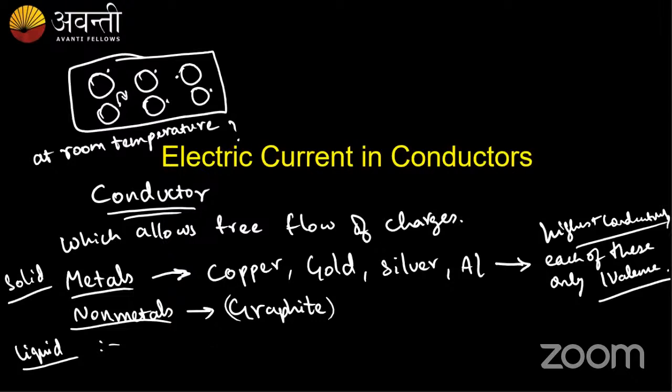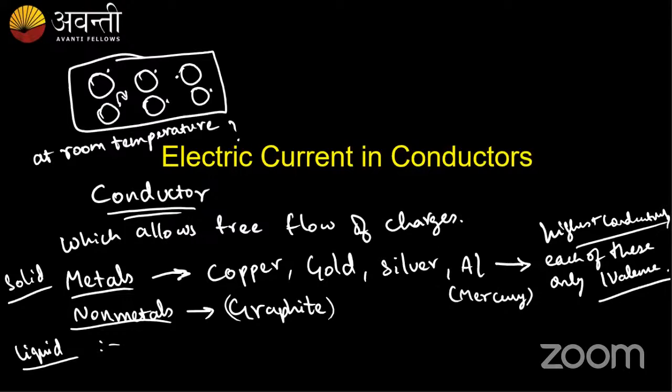So we have conductors like metals and some of you said non-metals too. Like graphite is the only one which has the property of conducting. Are there any liquid conductors? Okay, yeah. So again we have mercury, right? Mercury is again a metal. Mercury is a liquid metal. It melts at room temperature, so it's liquid at room temperature. So we don't consider mercury as a liquid actually. It is a metal.